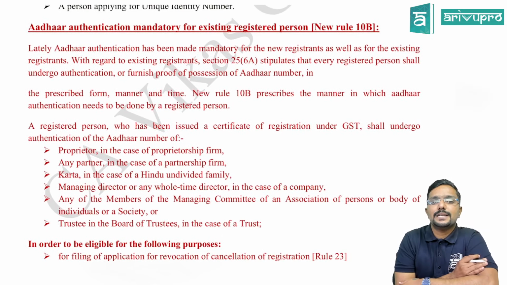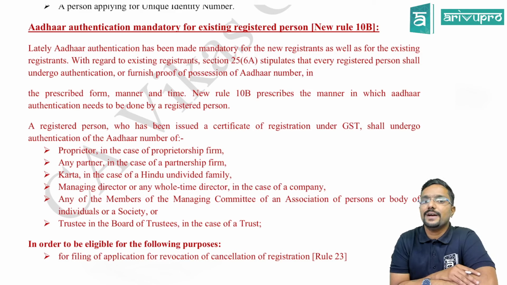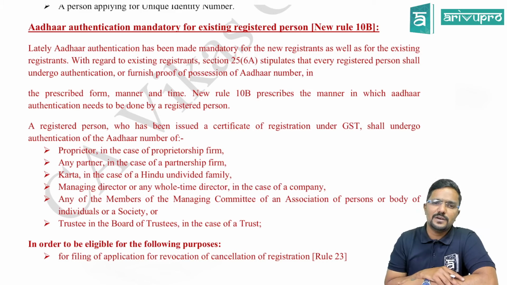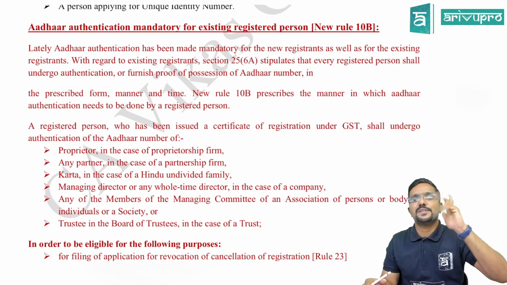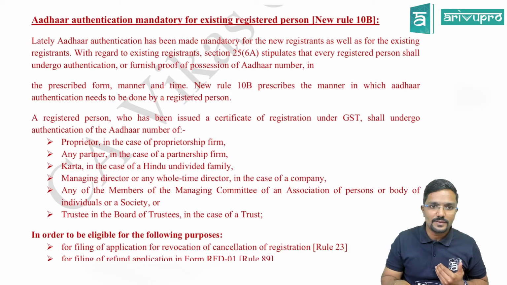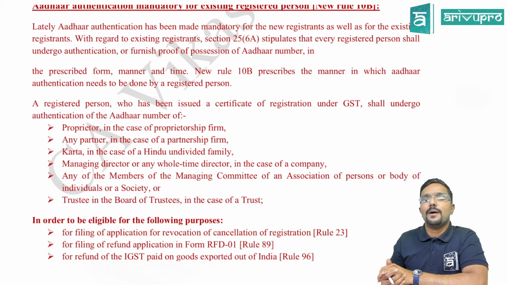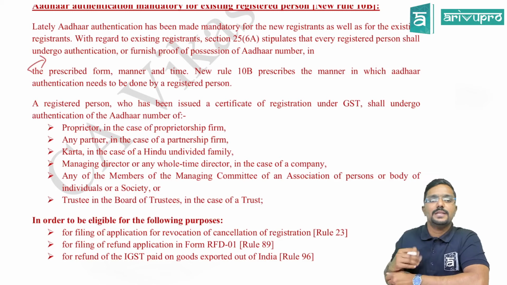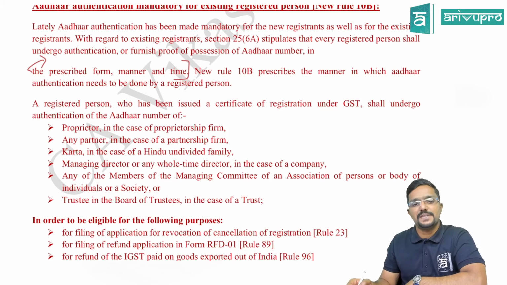Lately, Aadhaar authentication has been made mandatory for the new registrants as well as for the existing registrants. With regard to existing registrants, section 25(6)(a) stipulates that every registered person shall undergo Aadhaar authentication or furnish proof of possession of Aadhaar number. This is what is given in section 25 subsection 6a. Yes. Now, as per rule 10b, what is given, we will see. The prescribed form, manner and time. So this is what was given in section 25(6)(a).